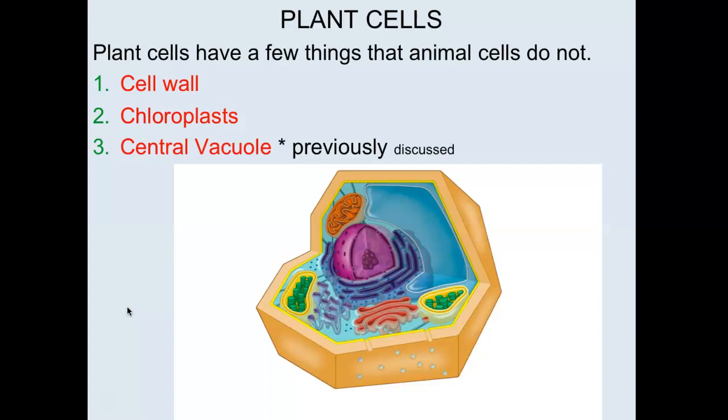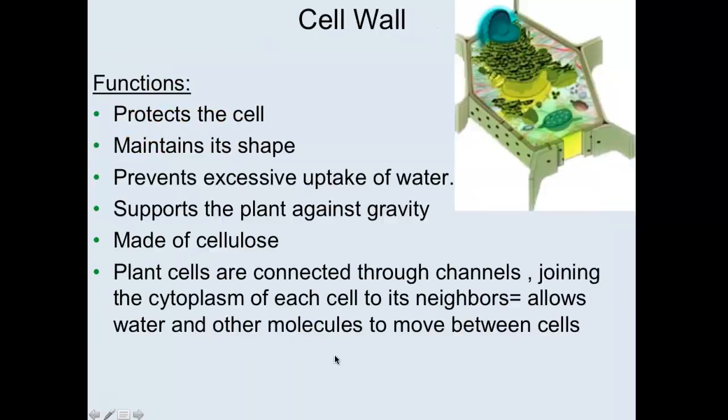I wanted to take a break because cell walls are not found in animal cells. Cell walls are found in plant cells and in fungi and in bacteria, but not animals. And that's actually one of those things that differentiates an animal from a plant, that cell wall, among other things. So I want to make sure that you see this picture of a plant cell. The plant cell has this inner yellow, so it does have a membrane, but it also has this orangey cell wall on top of it.